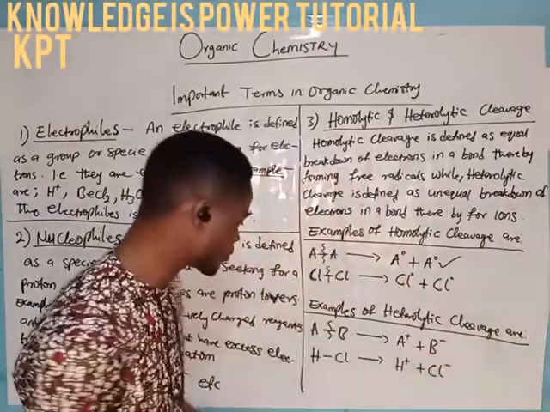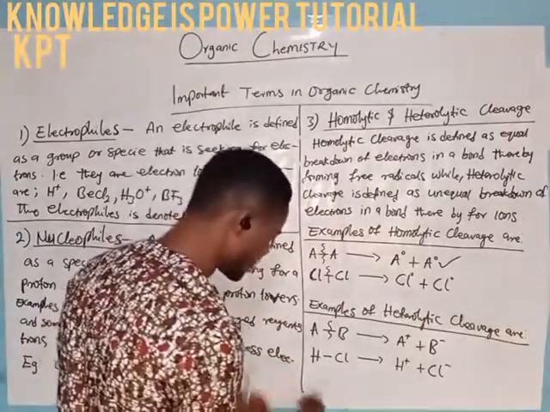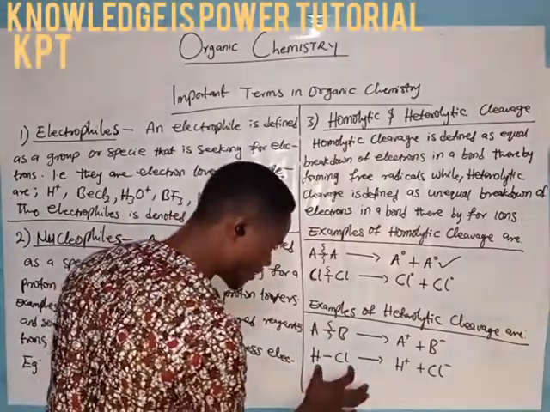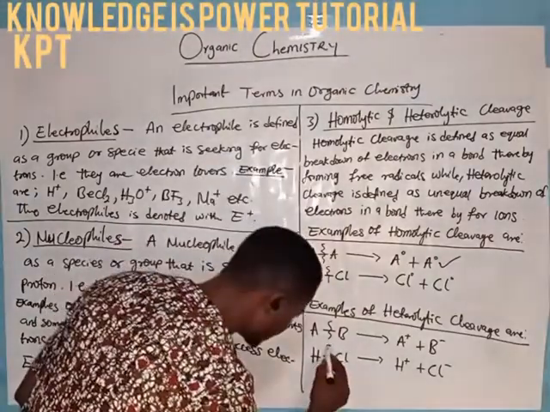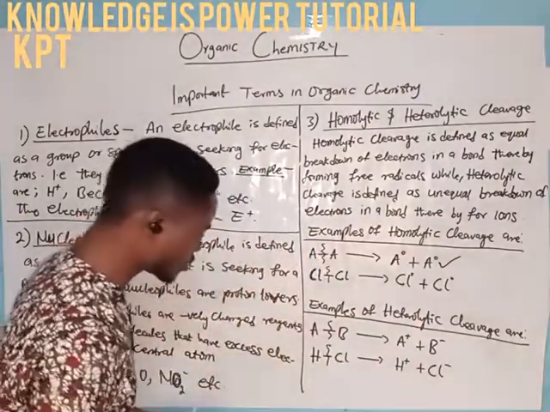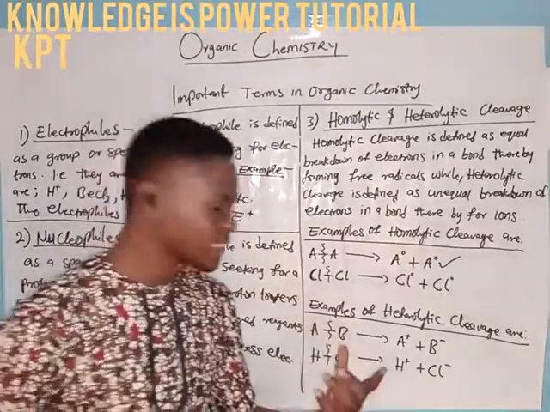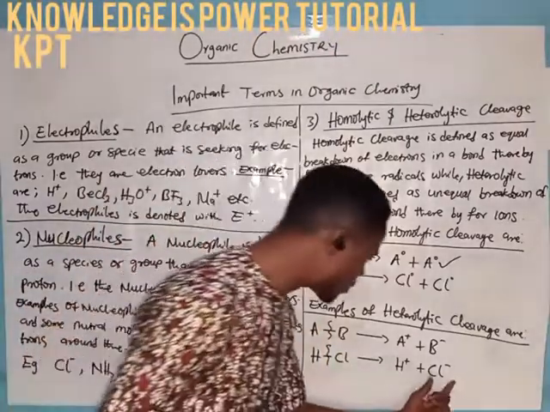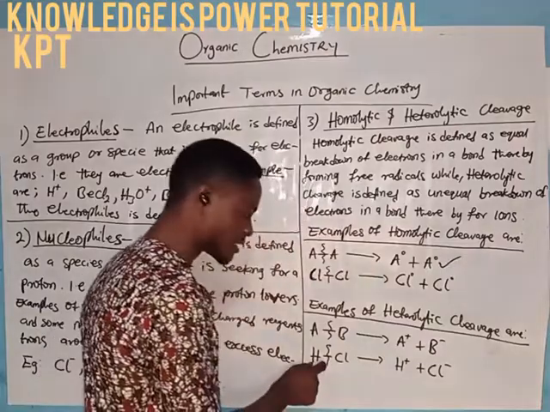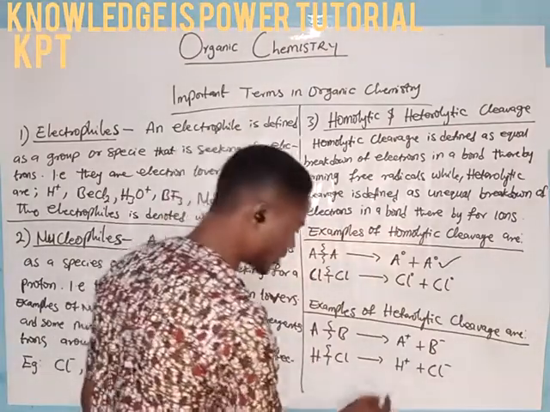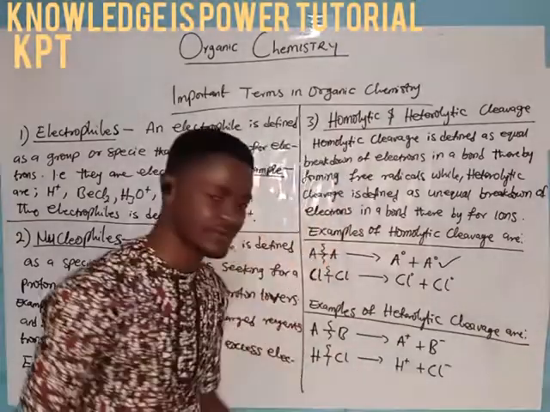Now, using a real equation to explain, I have hydrochloric acid, or rather hydrogen chloride gas. The bond between hydrogen and chlorine in this compound is broken, such that chlorine, being more electronegative than hydrogen, goes home with the excess electron, the electron hydrogen has been taken away from it. No wonder hydrogen has a positive charge.